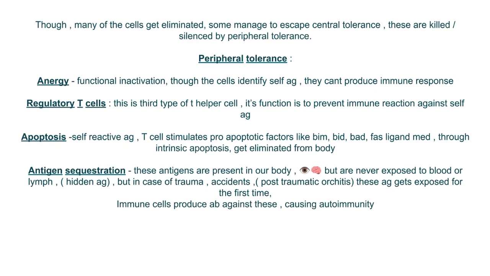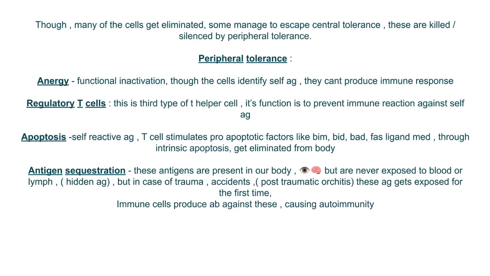The first mechanism is anergy, that means functional inactivation. Suppose there is a cell which escaped the central tolerance and came to peripheral tolerance. It is a T cell and it identifies the self antigen. The next step would be the production of an immune response. But what happens if we functionally inactivate the T cell? It will not be able to produce an immune response, right? So this is anergy. That means the functional inactivation of the cells which identify the self antigen, so that they will not produce any immune reaction. The second mechanism is regulatory T cells.